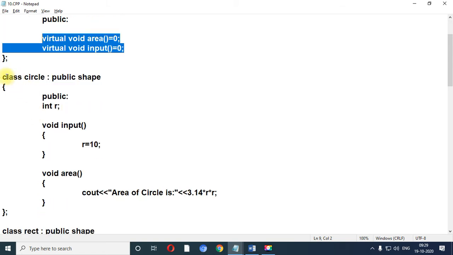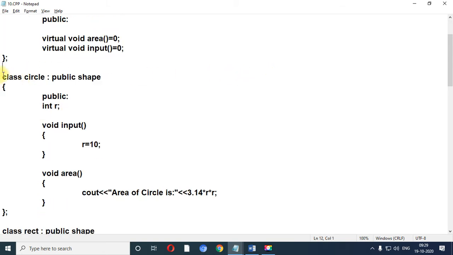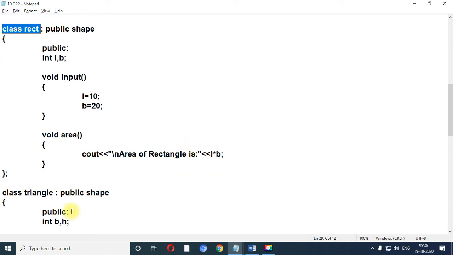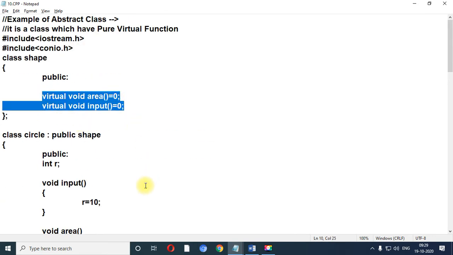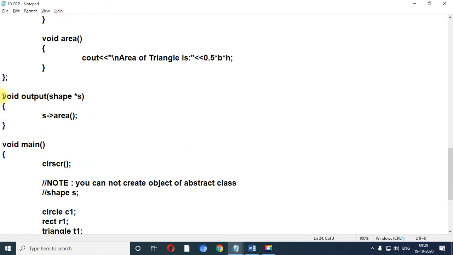Over here I have created three classes. First is called circle, second is called rectangle, and third is triangle. In all three classes I have developed area and input. So when you make the output function using the pointer object of the shape class, which is also referred to as the base class, at that time it will call the area method.